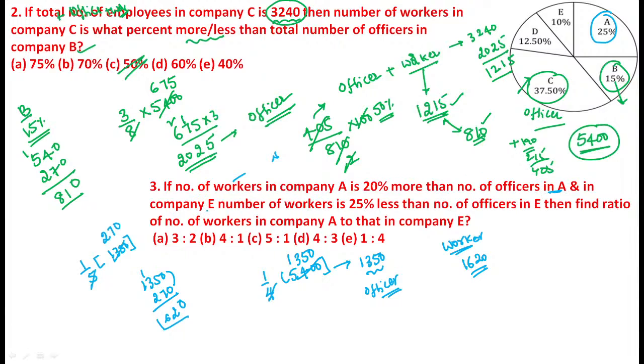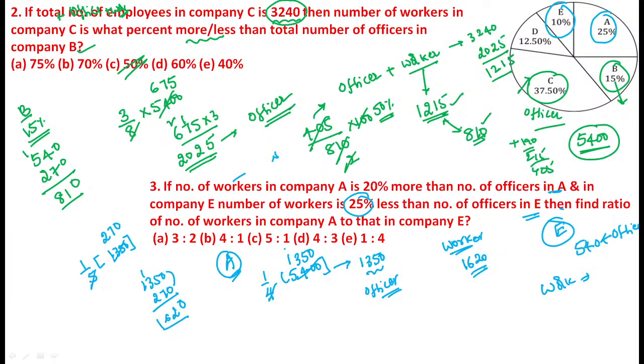In company E, there is one more confirmation. See here the relation for A. In company E, number of workers are 25% less than the number of officers in company E. Company E, how much percentage? 10%. 10% value becomes 540. This is officers. Now, if you want workers, how much less here?